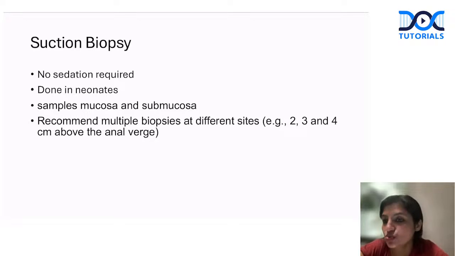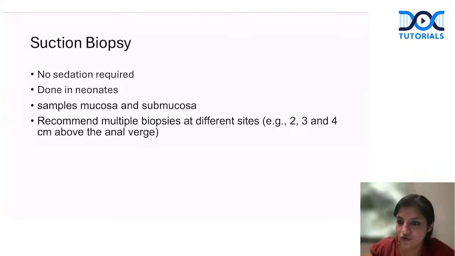Usually at least 2 have to be done, at 2, 3, 4 centimeters above the anal verge. If you do multiple biopsies, it definitely gives you the level and the diagnosis well, right? So that is the biopsy name that you should know, suction biopsy. Apart from that, incisional biopsy is commonly known to be done after 1 year of age, but before 1 year of age, in the neonatal life, for Hirschsprung's we do suction biopsies.